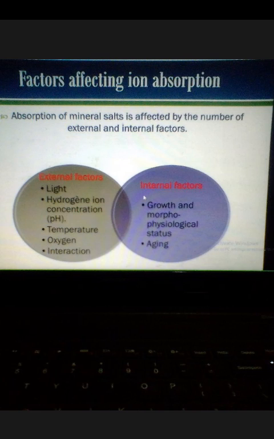Now, those factors which affect absorption of nutrients. There are a number of external and internal factors which affect absorption of nutrients. Some external factors include light, hydrogen ion concentration,